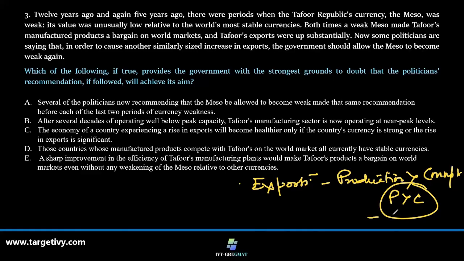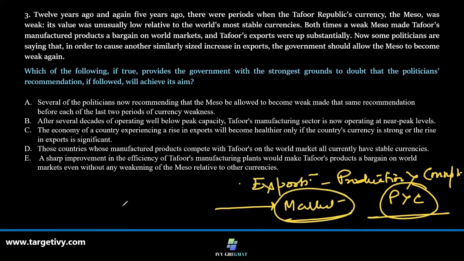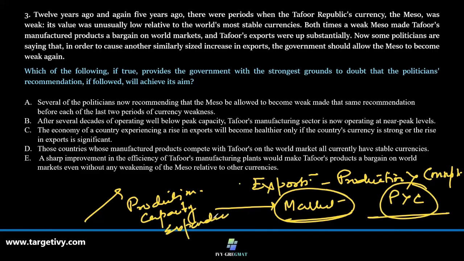So Tapu Republic must be having this thing in place. But to cater to a market, when there is a surge in export, the production capacity needs to be expanded. Now, what if the production is already running at the highest level? A similar thing might happen. Strongest grounds to doubt this.